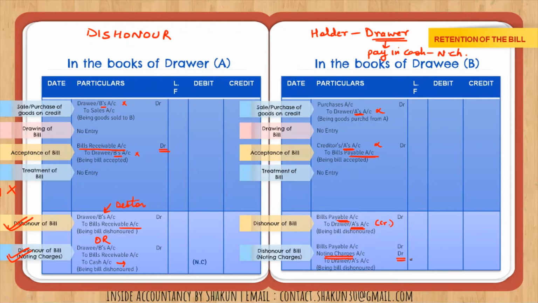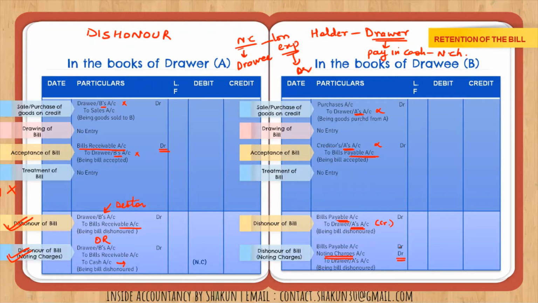As I told you, the noting charges for the drawee are a loss or an expense. So therefore they are debited in the books of drawee. As you can see, noting charges has not been debited or credited in the books of drawer, because ultimately they are recovered from the drawee. Therefore the noting charges are debited here. I hope this is clear to you.